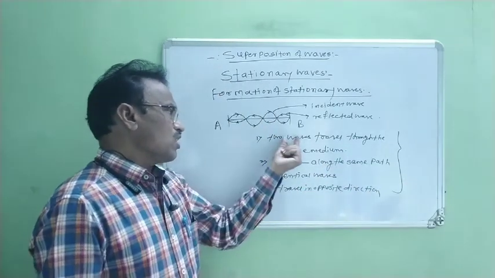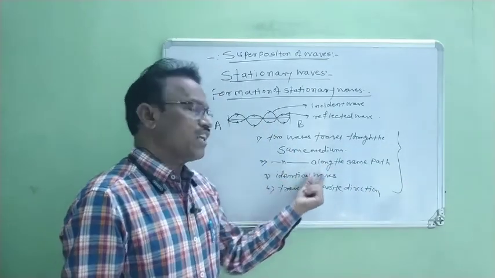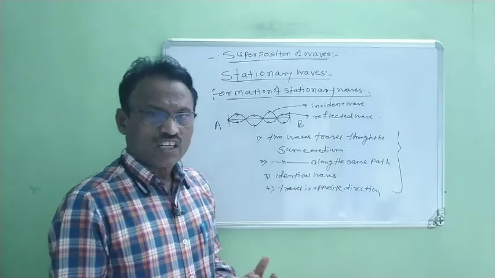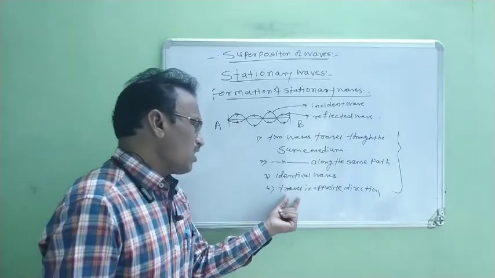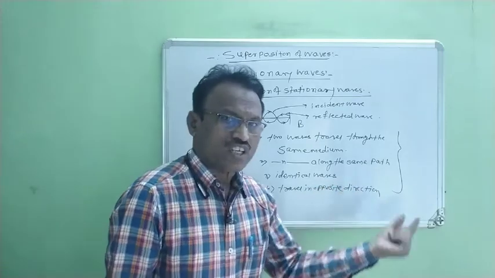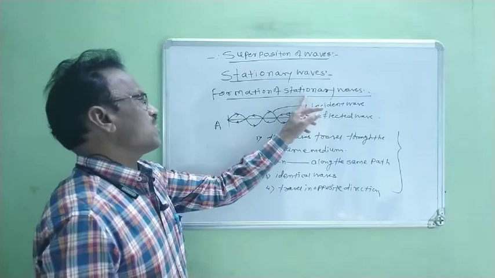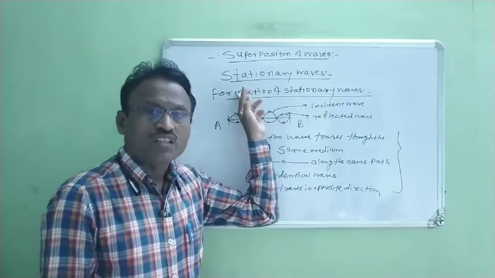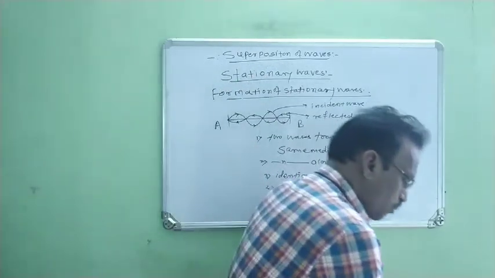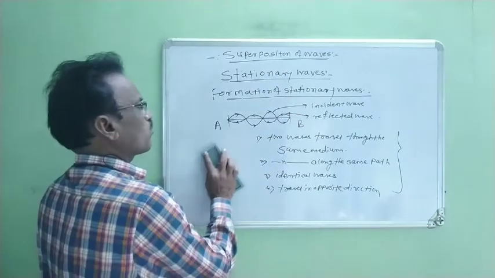The third condition is these two waves must be identical waves. And last, they travel in opposite direction. When these four conditions are followed, at that time stationary waves are formed in that medium. This is the production of stationary waves. Okay.